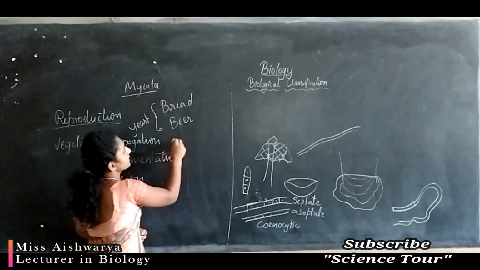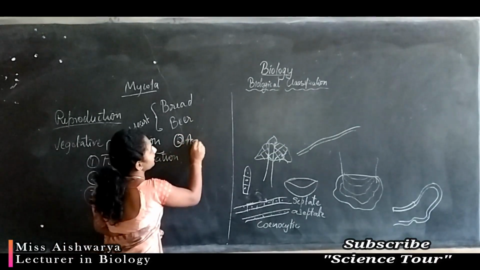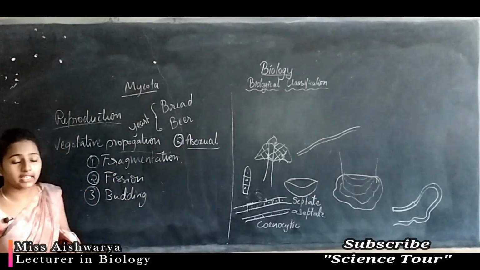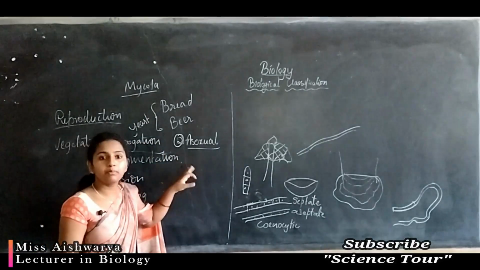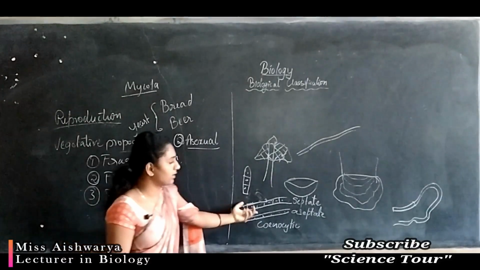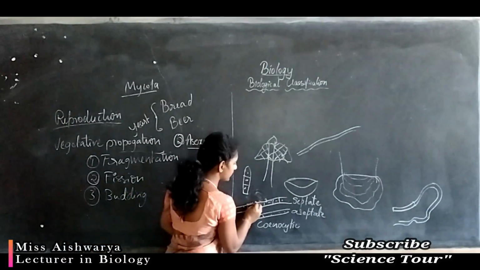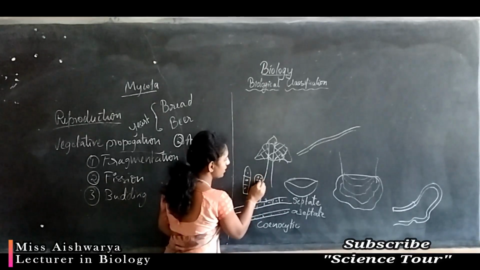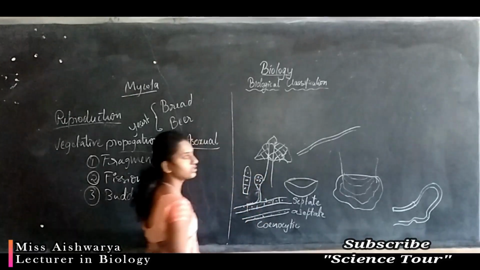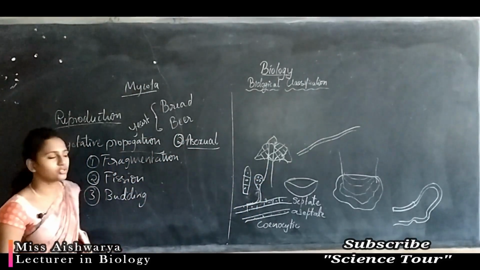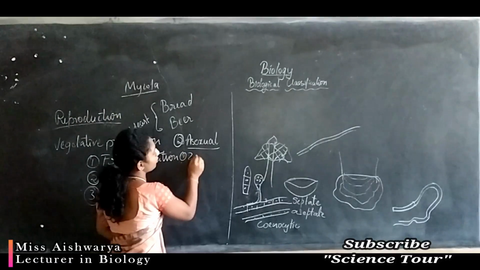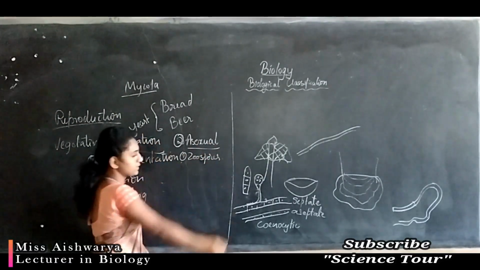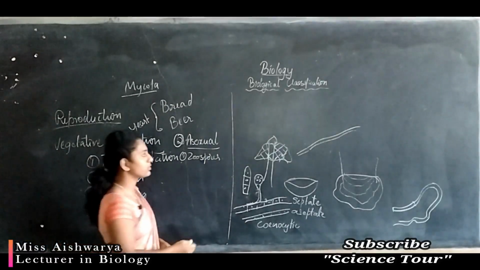And second one is the asexual method. In the asexual method the fungus produces spores. From these hyphae it produces a specialized structure, and from this specialized structure, they bear spores. The different types of spores we can see include sporangiospore.